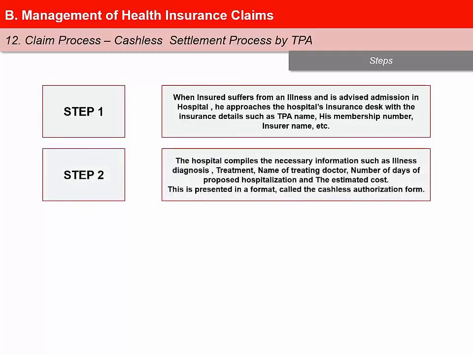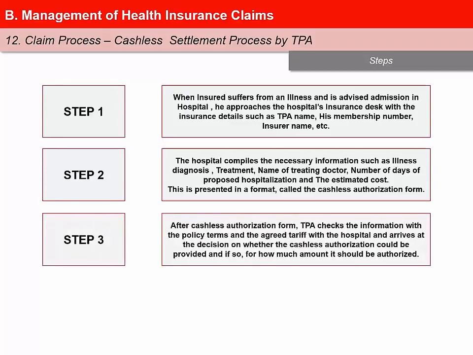Step 2. The hospital compiles the necessary information such as illness diagnosis, treatment, name of treating doctor, number of days of proposed hospitalization, and the estimated cost. This is presented in a format called the Cashless Authorization Form.